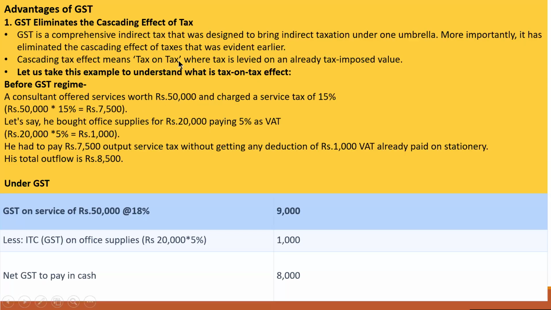So these are the advantages of GST. It eliminates the cascading effect of tax. Cascading tax effect means tax on tax, where tax is levied on an already taxed value. Next advantage: before the GST regime, its example is given, just go through it. Under GST, on a service of rupees 50,000 at the rate of 18%, the tax is 9,000. Then less GST on office supplies, 20,000 into 5% becomes 1,000, and the net GST to pay in cash becomes 8,000. So GST eliminates the cascading effect of tax. It is one advantage.